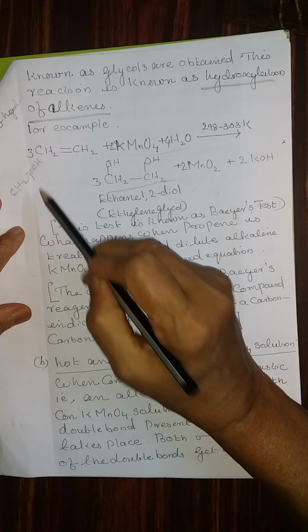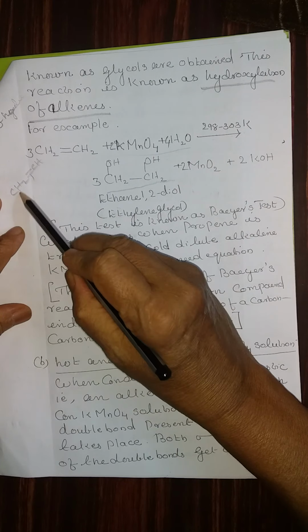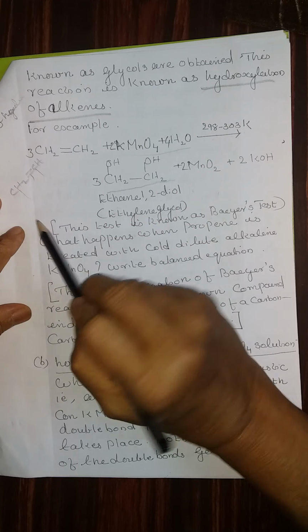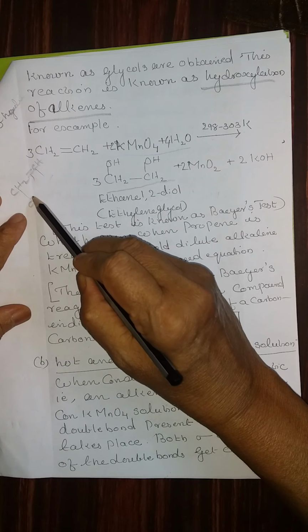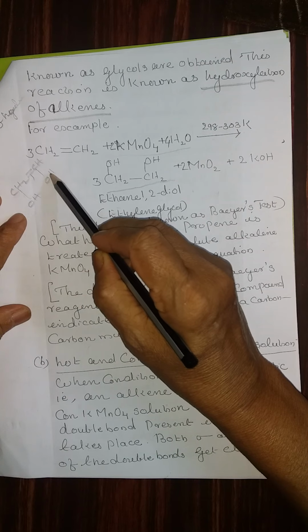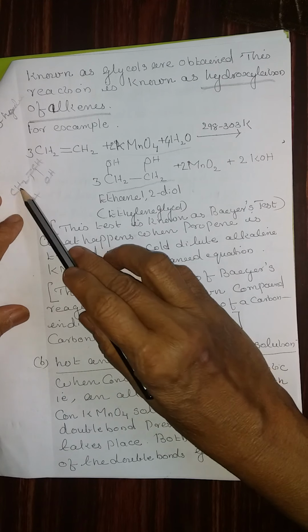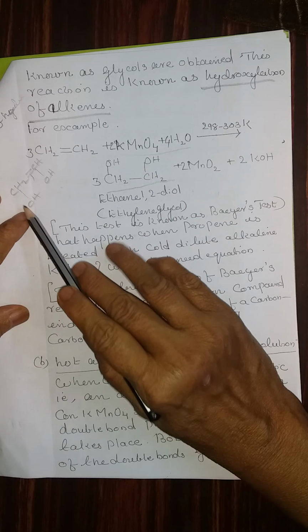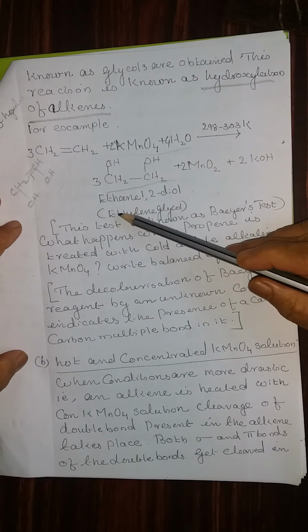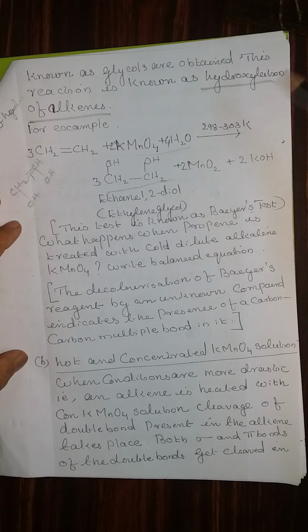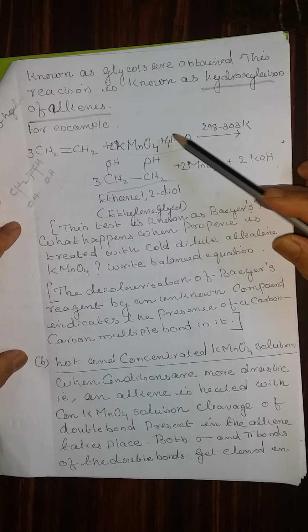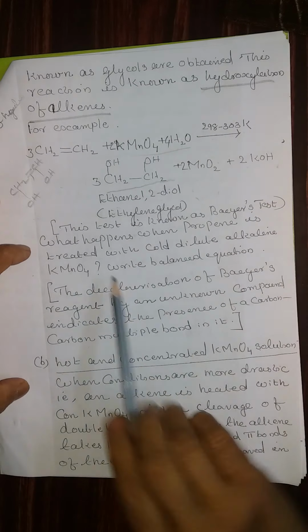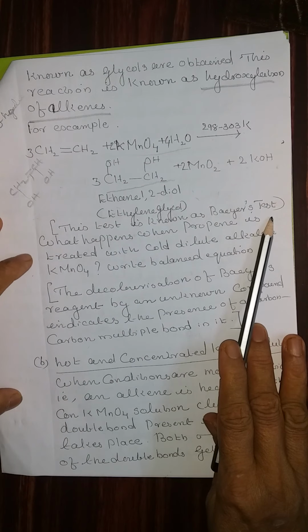One bond breaks, that is, the double bond breaks, and two valencies are formed on the carbon atoms. Each valency is satisfied by an OH group. That is how we get ethane-1,2-diol. Other byproducts are manganese dioxide and potassium hydroxide. You have to balance the equation. This test is known as Baeyer's test.